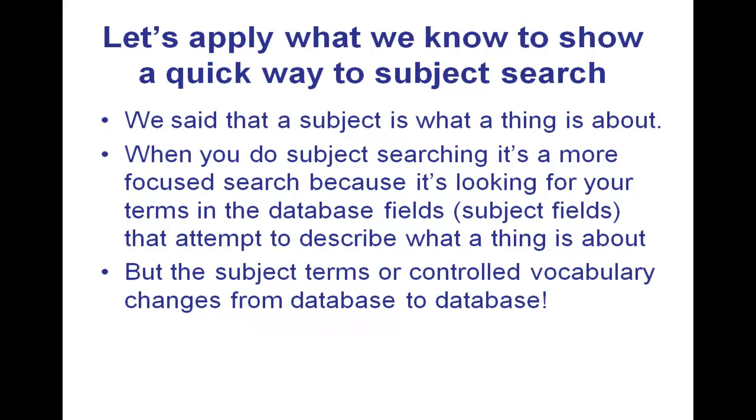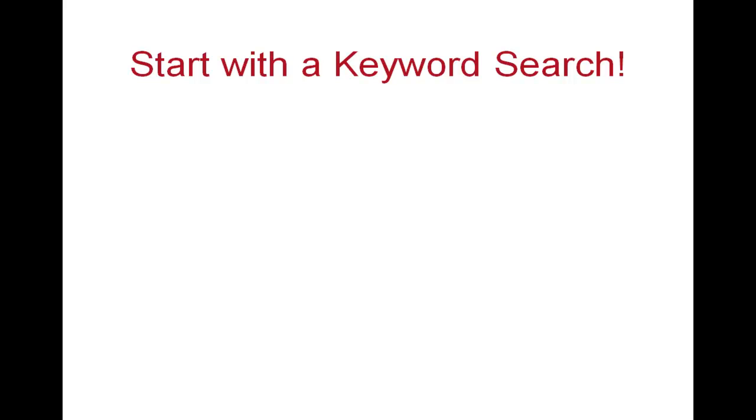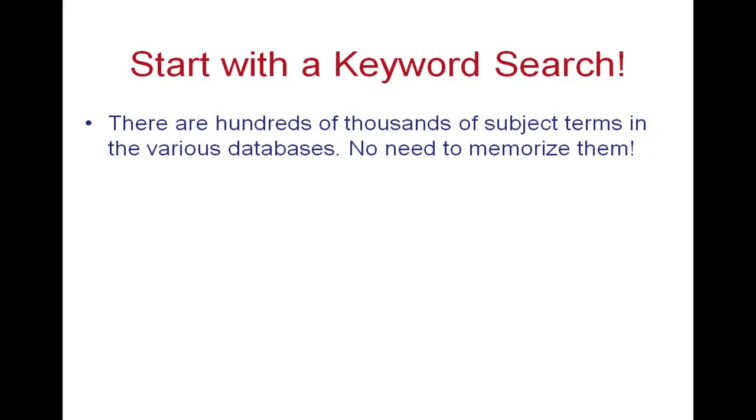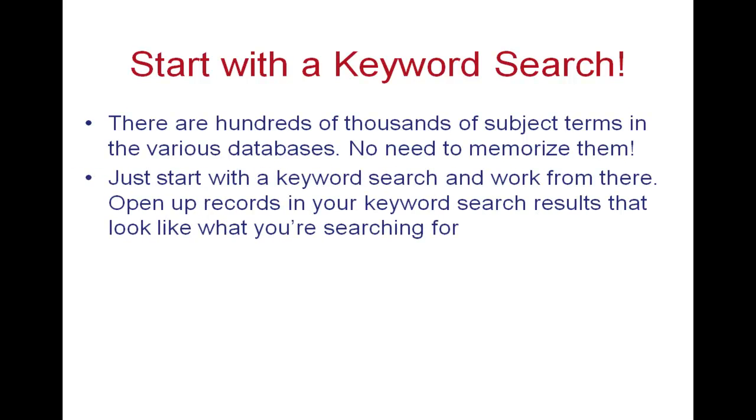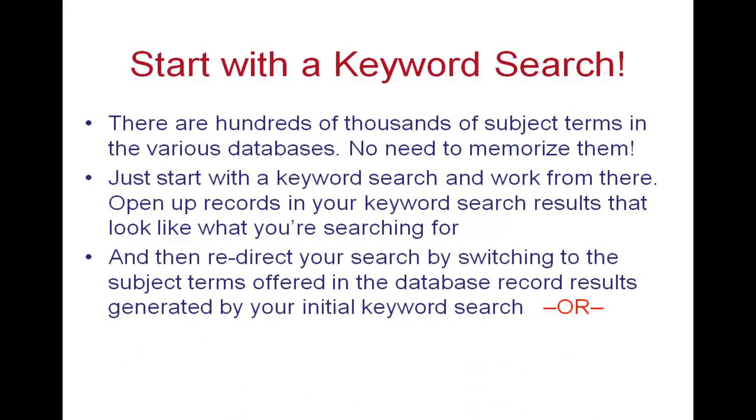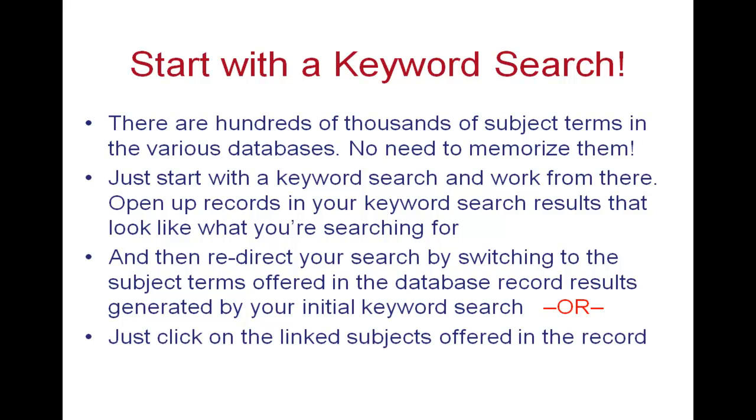So what can be done about that? Well, you can start with a keyword search. There are hundreds of thousands of subject terms in the various databases. There's no need to memorize them all. You couldn't. I can't, and I've been a librarian for over 10 years now. So you just start with a keyword search and you work from there. Open up records in your keyword search results that look like what you're searching for, and then redirect your search by switching to the subject terms offered in the database results that you've generated by your initial keyword search, or just click on the linked subjects offered in the record.